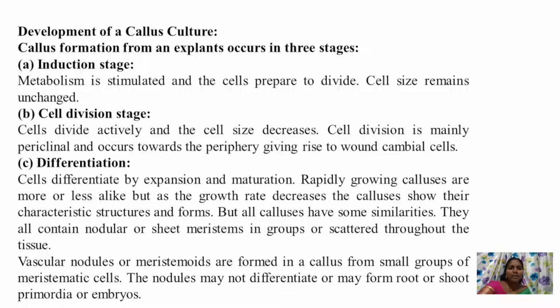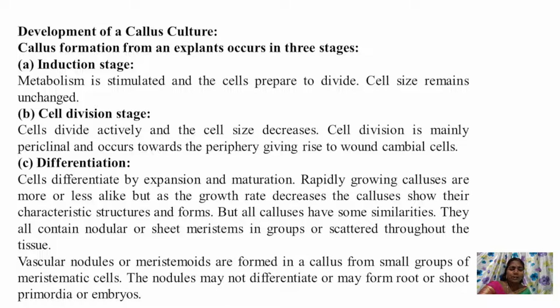The development of callus culture. Callus formation from the explants occurs in three stages. The first step is the induction stage. Metabolism is stimulated and the cells prepare to divide. The cell size remains unchanged. The second one is the cell division stage. The cells divide actively and the cell size decreases. Cell division is mainly periclinal and occurs towards the periphery, giving rise to wound cambial cells. And differentiation. The cells differentiate by expansion and maturation.